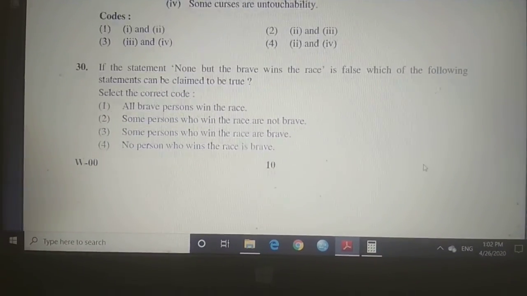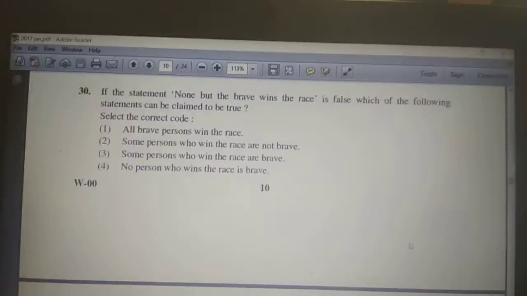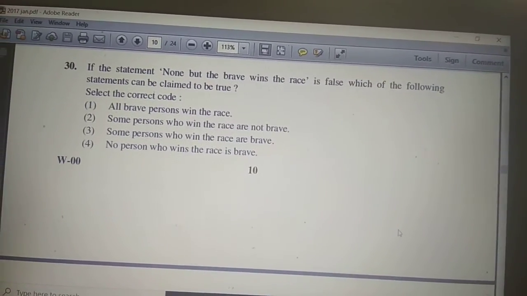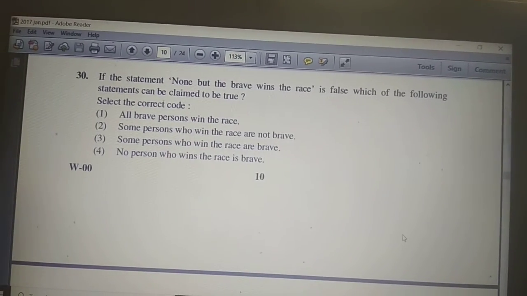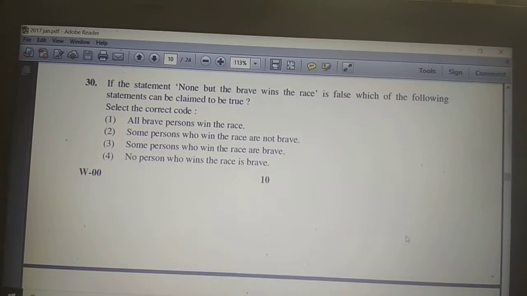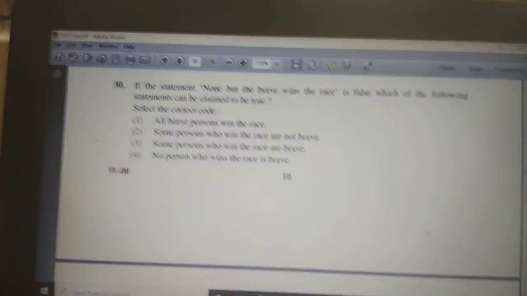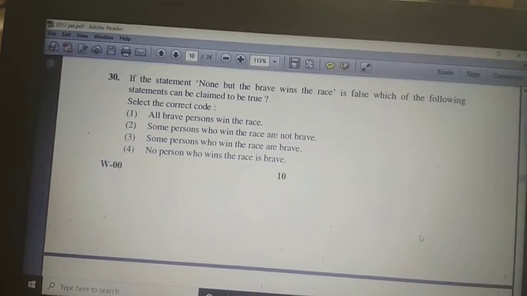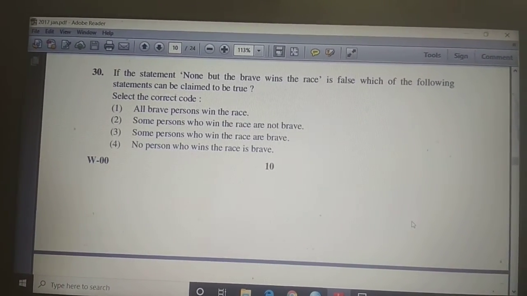See this one. If the statement "none but the brave wins the race" is false, which one of the following statements can be claimed to be true? The question is a little bit confusing, because here he is using "none" and "all the brave".